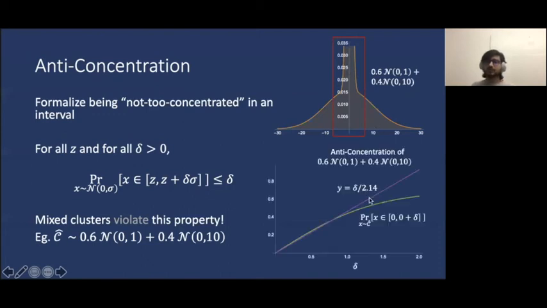We can actually plot the probability that a point sampled from this distribution lies in an interval of length delta, and observe that this actually intersects the purple curve, which is the upper bound here, of course scaled by the variance. This suffices to conclude that anti-concentration is a useful test as it rules out such mixed clusters.